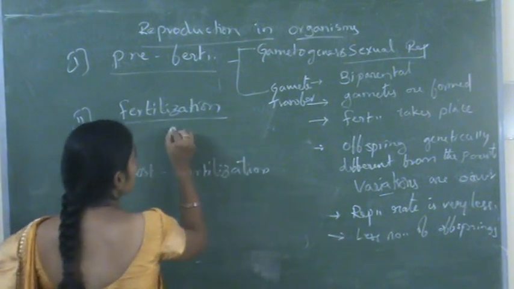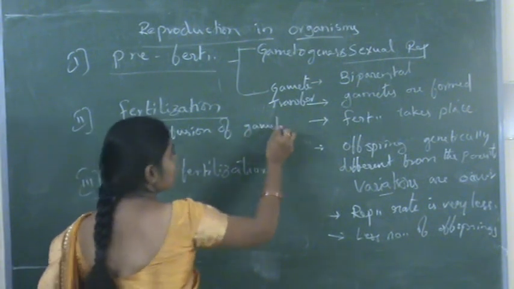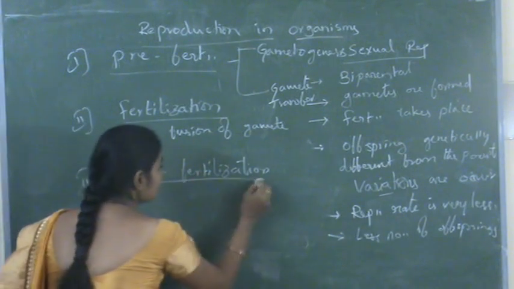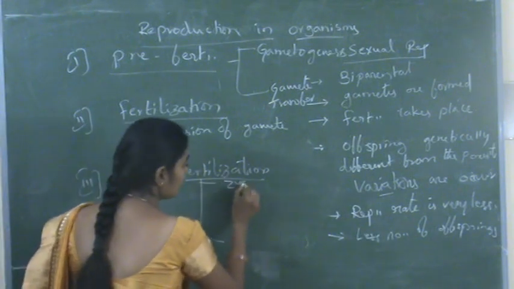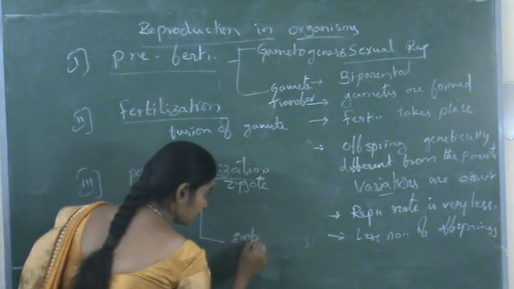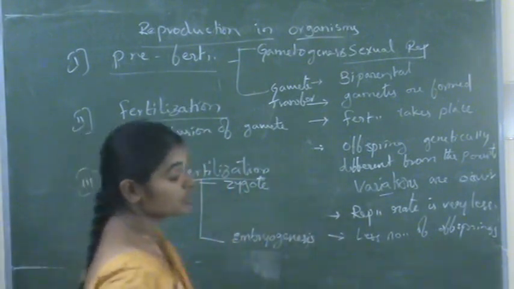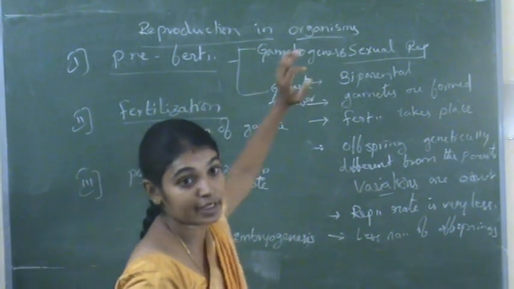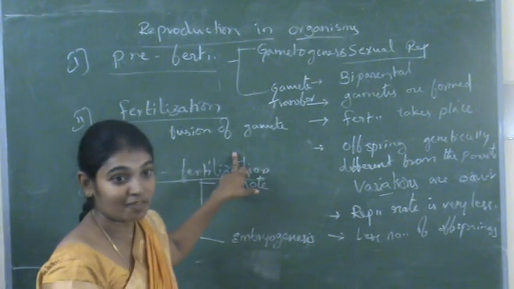Then fertilization, the fusion of gametes. This fertilization event is a very important event in sexual reproduction. And post-fertilization events are again of two types: zygote formation and embryogenesis. So these are the important topics in reproduction in organisms. In the next class, we will start with the next chapter, sexual reproduction in flowering plants.